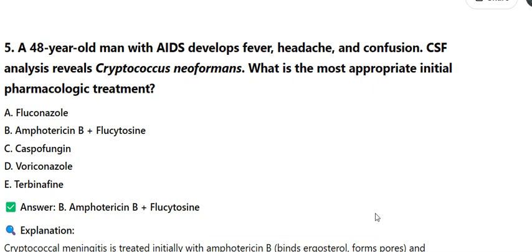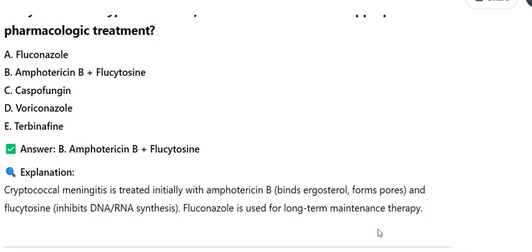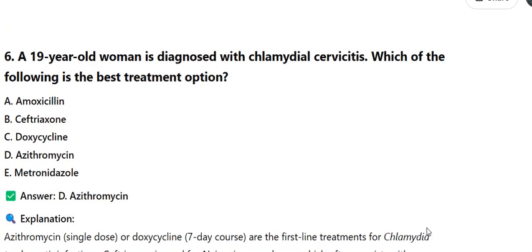5. A 48-year-old man with AIDS develops fever, headache, and confusion. CSF analysis reveals Cryptococcus neoformans. What is the most appropriate initial pharmacologic treatment? A. Fluconazole. B. Amphotericin B plus flucytosine. C. Caspofungin. D. Voriconazole. E. Terbinafine. Answer: B. Amphotericin B plus flucytosine. Cryptococcal meningitis is treated initially with amphotericin B, which binds ergosterol and forms pores, and flucytosine, which inhibits DNA and RNA synthesis. Fluconazole is used for long-term maintenance therapy.